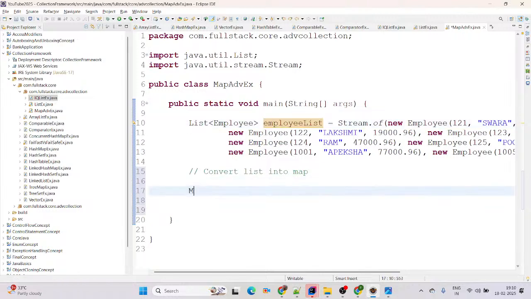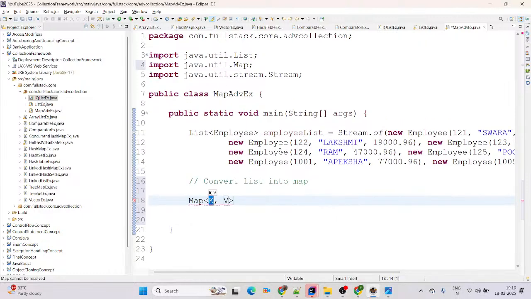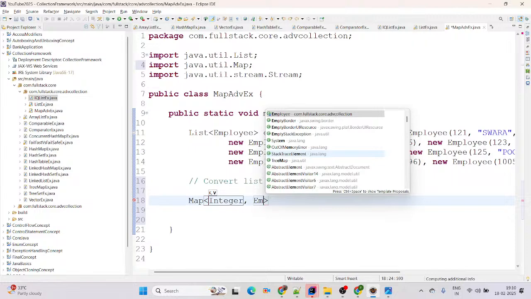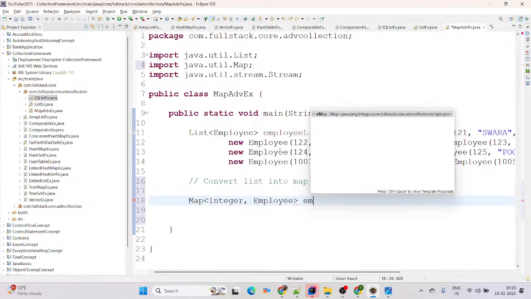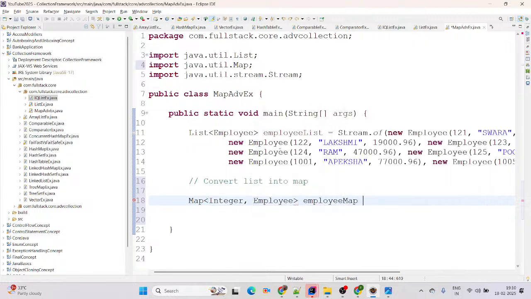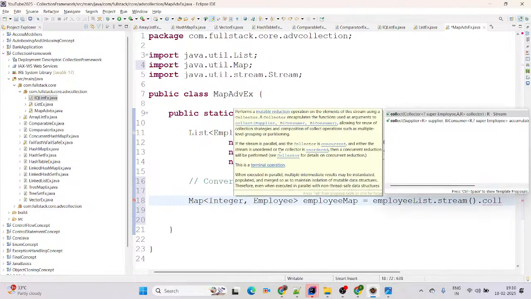Then first we'll create the map. You can simply say we have the key as an Integer type of employee ID, and the value you can simply say Employee type of object. Then I'm giving here, this will be employeeMap equal to employeeList dot stream dot collect. You can simply use dot collect, it is a method available here.